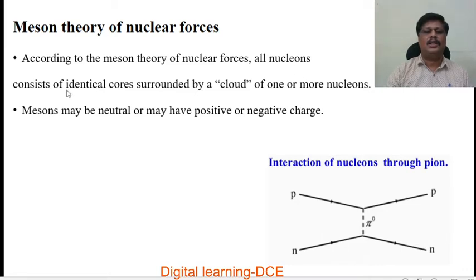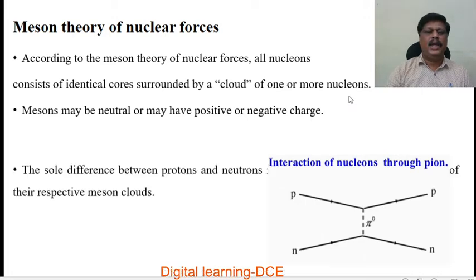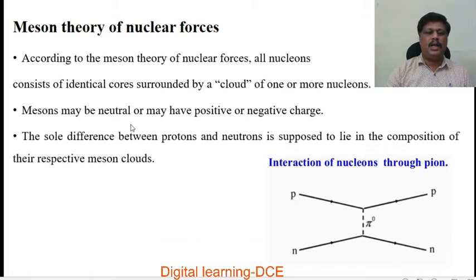All nucleons consist of identical cores surrounded by a cloud of mesons. Mesons may be neutral or may have positive or negative charge. The sole difference between protons and neutrons is supposed to lie in the composition of their respective meson clouds.